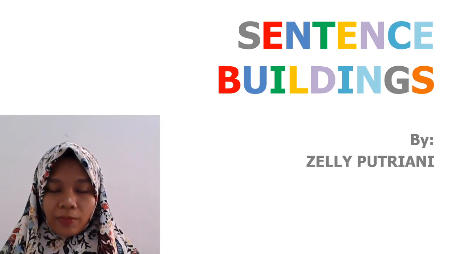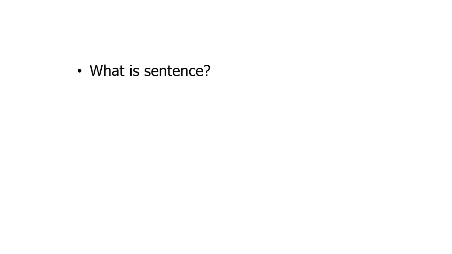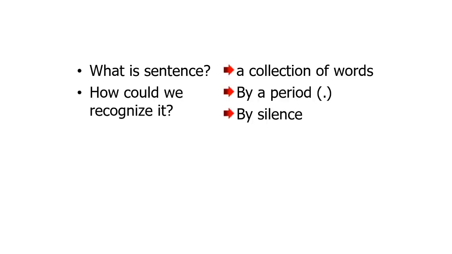Okay, let us start from number one, that is sentence definition. Here I have a question for you. What is a sentence? It is a collection of words. So for me, a sentence is actually a collection of words, or in other words, we may define a sentence to be a group of words that we use to communicate our ideas, whether in writing or in speaking. And how could we recognize that?